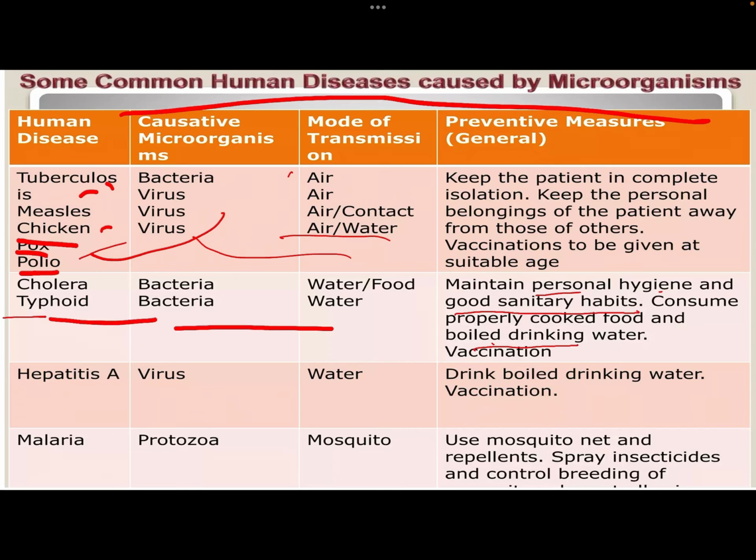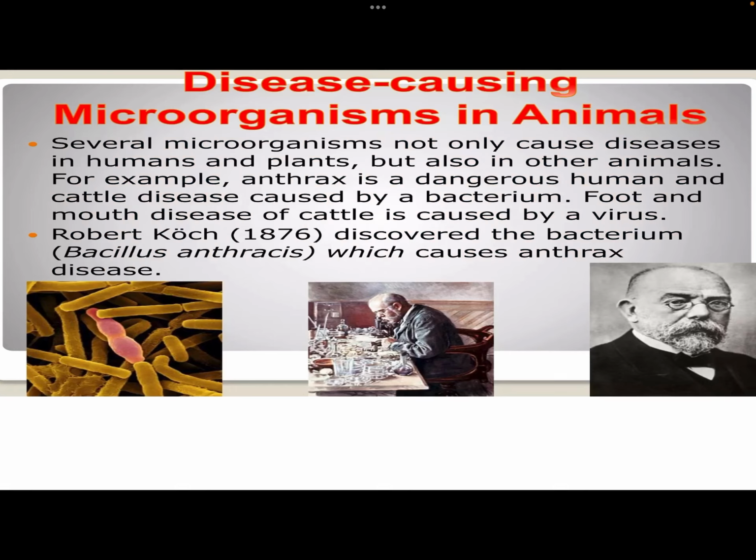Now, we have hepatitis A, which is caused by viruses, and the mode of transfer is water. To prevent hepatitis A, we shall drink boiled water and have vaccinations. Malaria is caused by protozoa through mosquitoes, so we should use mosquito repellents, nets, etc. Now, there are some disease-causing microorganisms in animals as well.